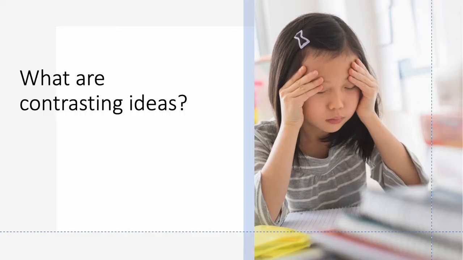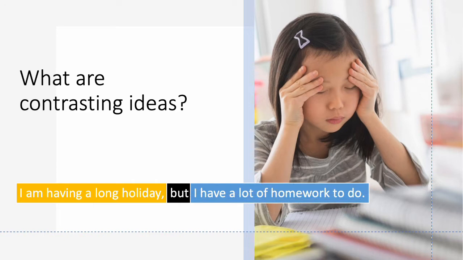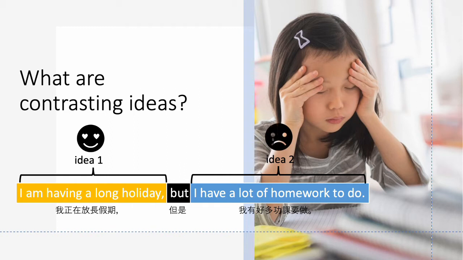Let's look at another example. I am having a long holiday, but I have a lot of homework to do. I am having a long holiday is the first idea. The second idea is I have a lot of homework to do. So when you are having a long holiday, you should be happy. You like it. You love long holidays. But when you have homework to do, you feel sad, right? So these two are contrasting ideas.